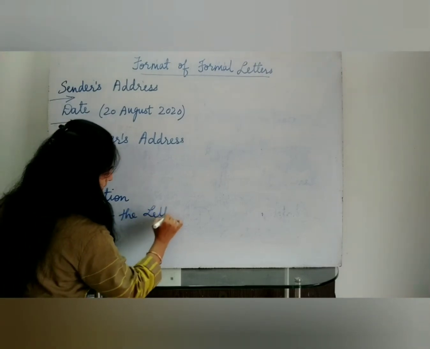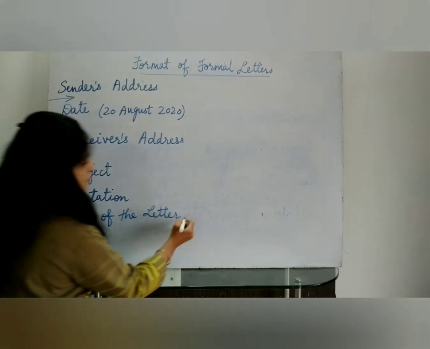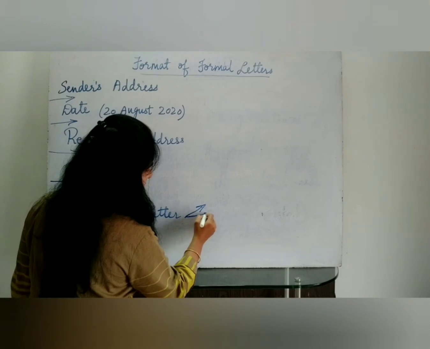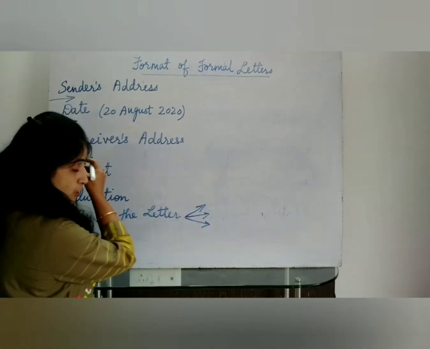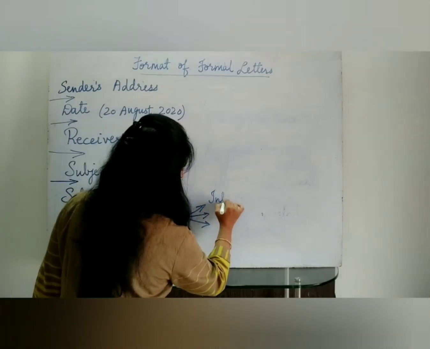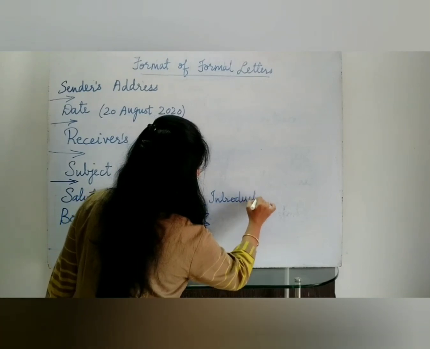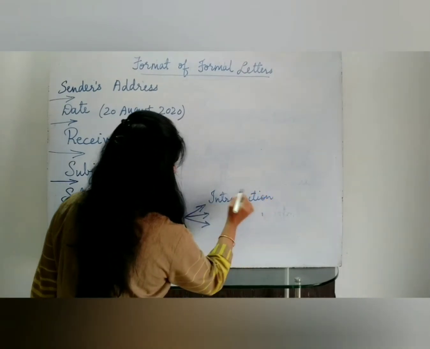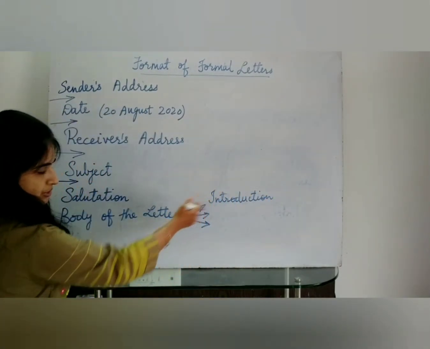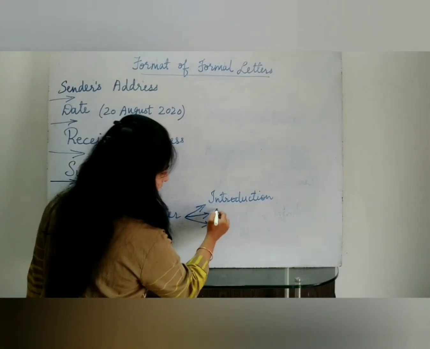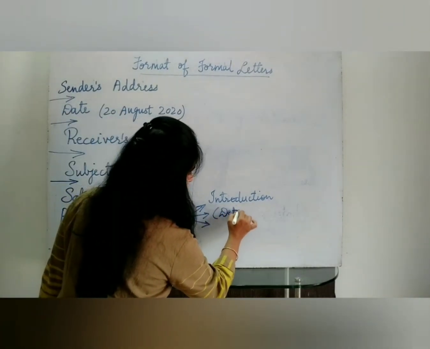Now the body of the letter, children, is divided into 3 parts. That means 3 paragraphs. So the first paragraph will be the introduction. Introduction means the purpose of writing the letter, why you have written the letter, that you are going to include in the first paragraph. Second paragraph contains the detail.